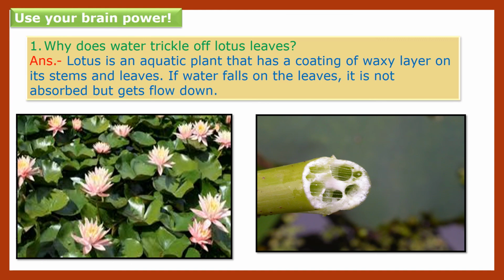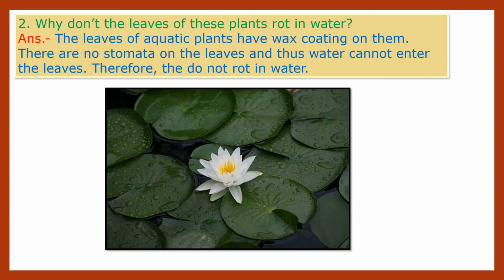Now second question, children: why don't the leaves of these plants rot in water? The leaves of aquatic plants have a wax coating on them and there are no stomata on these leaves. Stomata means small pores on leaves. So there is no presence of stomata. Due to that, water cannot enter the leaves, the leaves are not absorbing water, and therefore the leaves of these aquatic plants do not rot in water.